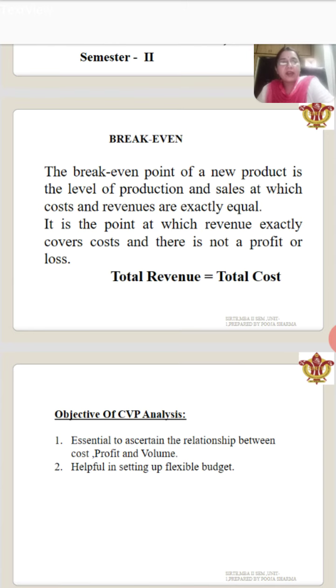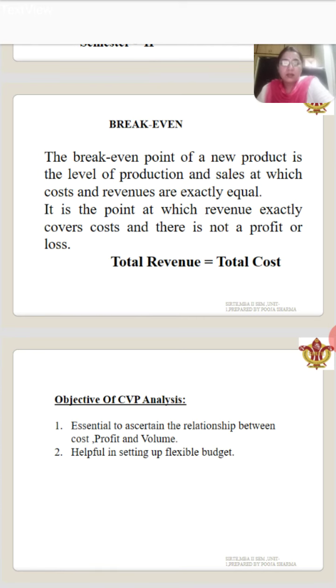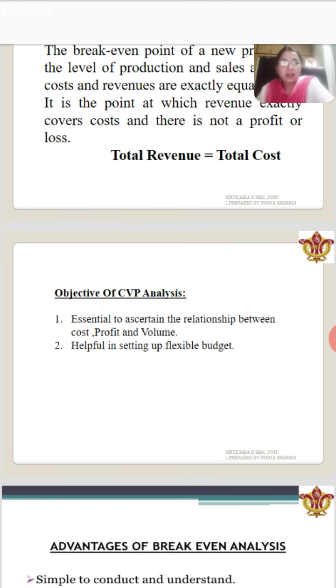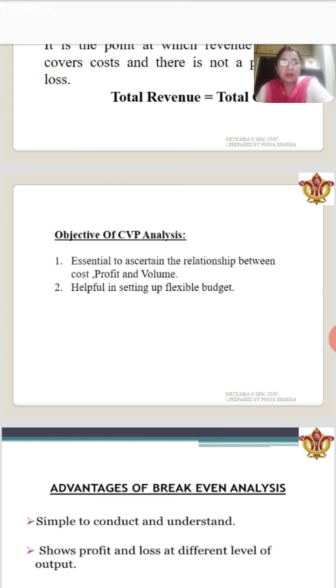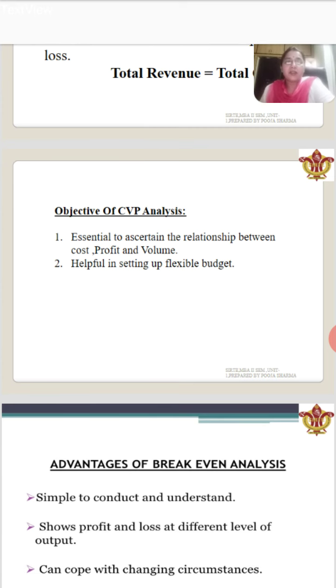And why is it important for any company to analyze the break-even point, to identify the relationship between cost, volume, and profit? Because volume means the number of units or the amount of production. The objective of CVP analysis is to ascertain the relationship between cost, profit, and volume. It is also helpful in setting up the flexible budget. Apart from these advantages, break-even point analysis is important for any finance manager to analyze the present situation, make budgets, and make strategy for the future.